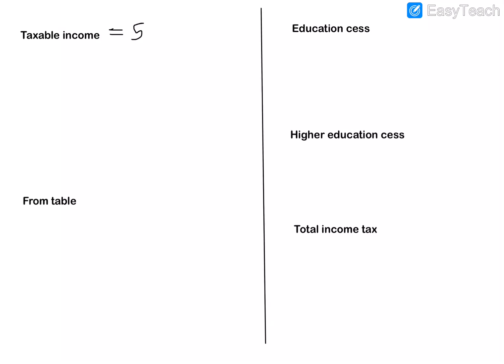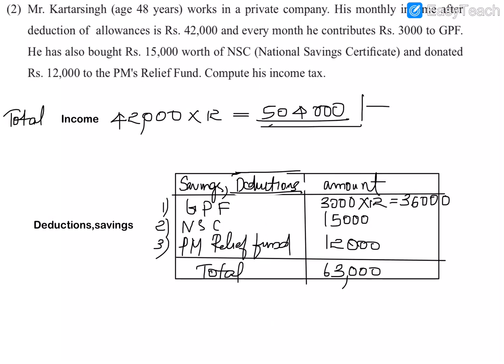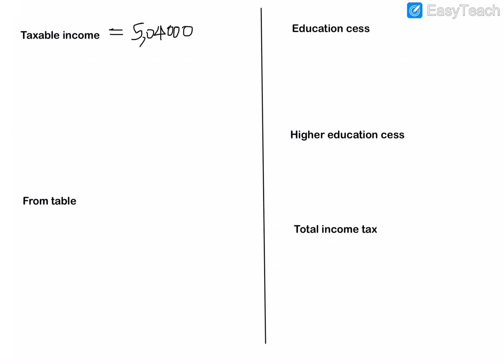So the taxable income is, the actual total income is 504,000. You can see here the total income is 504,000 minus 63,000.